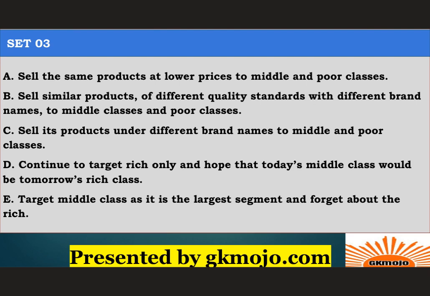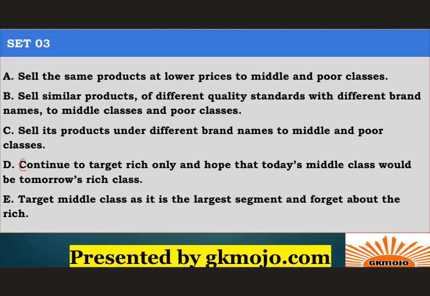Option B, sell similar products of different quality standards with different brand names to middle classes and poor classes. Sell its products under different brand names to middle and poor classes. Alright. Option D, continue to target rich only and hope that today's middle class would be tomorrow's rich class.